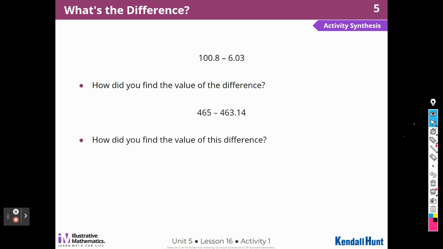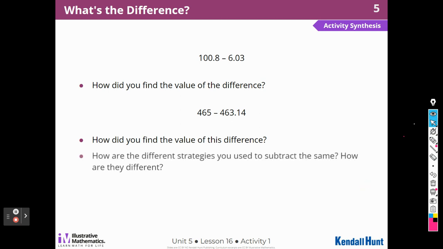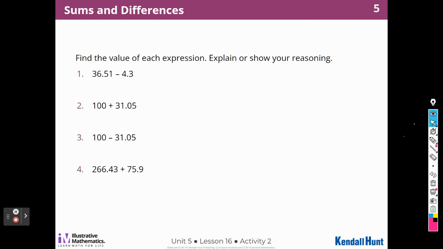Here's another one. This one was a little bit more difficult, right? I used the standard algorithm, lining up those decimal places. It's very important that we make sure that we have all the decimal places lined up, and then when we break down that we understand how we're doing it. All right, so here's some more sums and differences. We have to make sure that we understand what we're doing and when we're doing it.